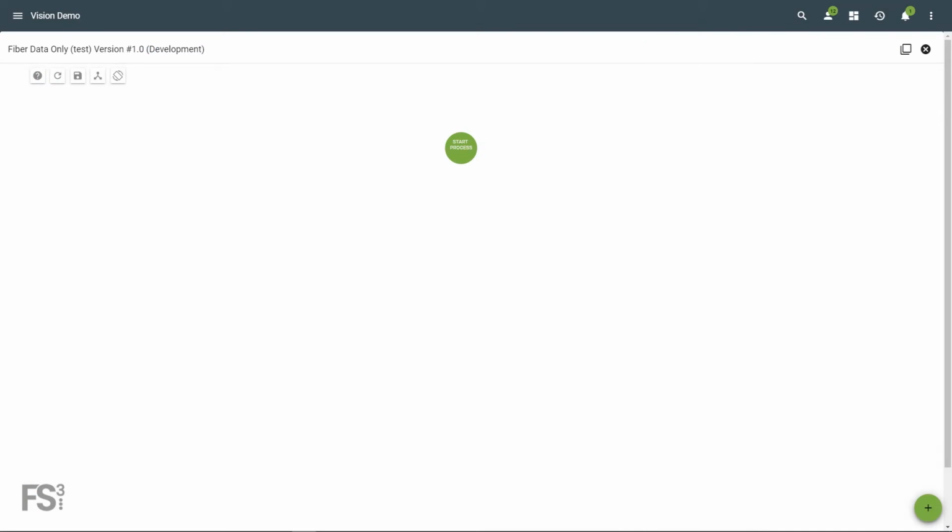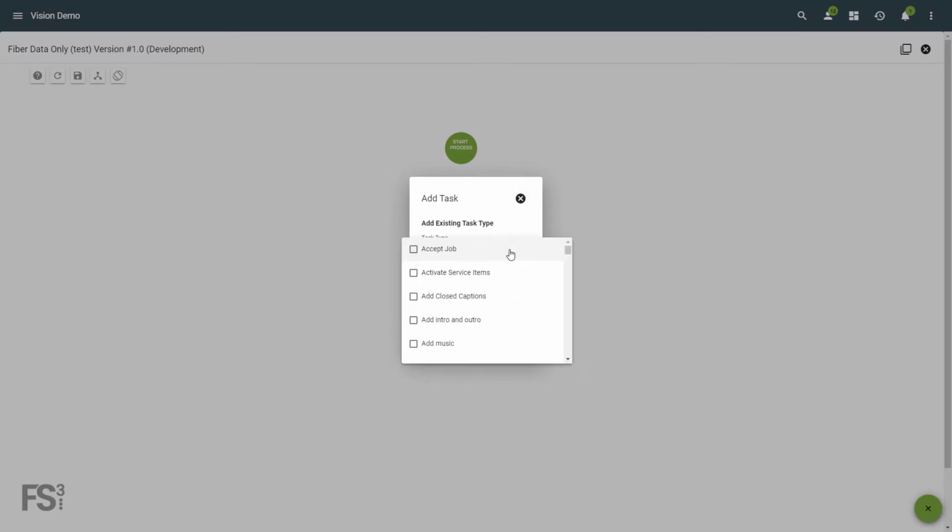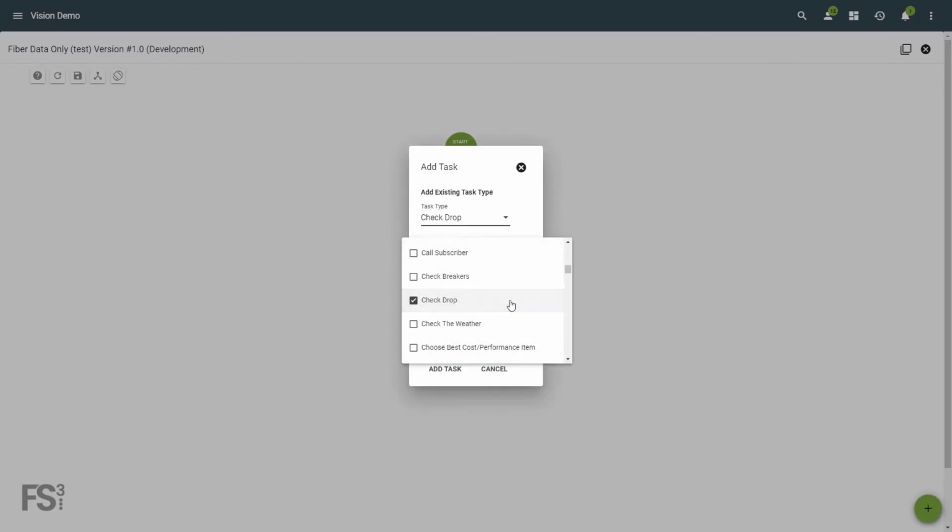Let's create our new workflow. On the workflow interface, let's add our first few tasks. To start, we'll add tasks to check for a fiber drop, confirm a single drop, or start a fiber drop design.